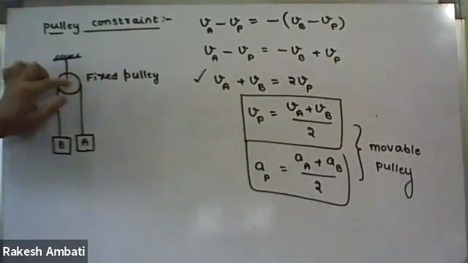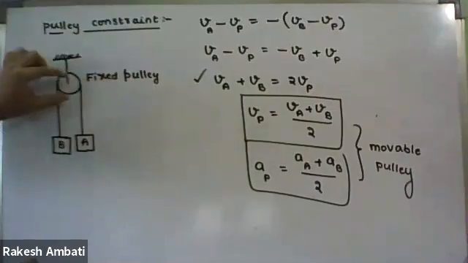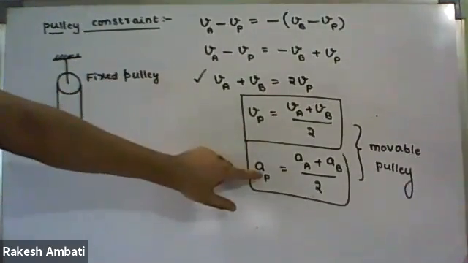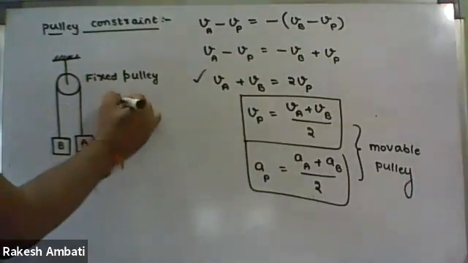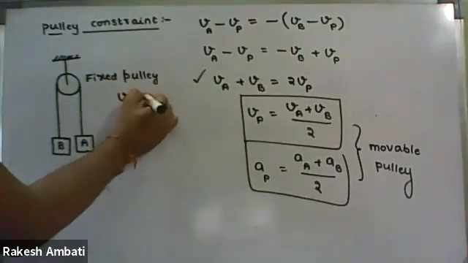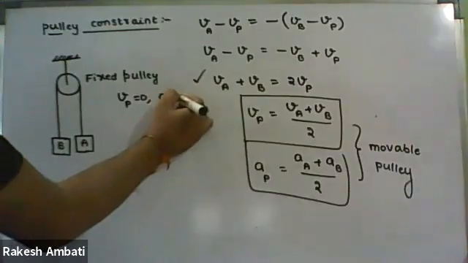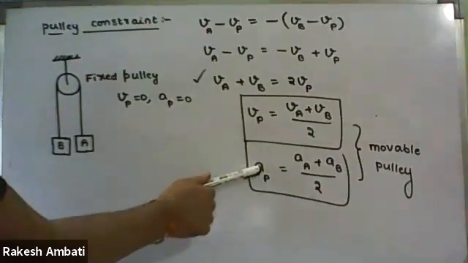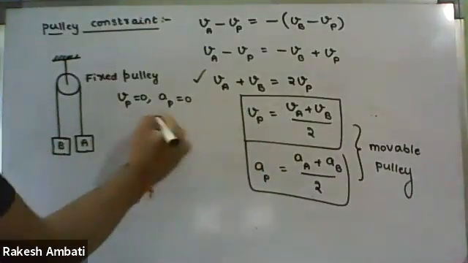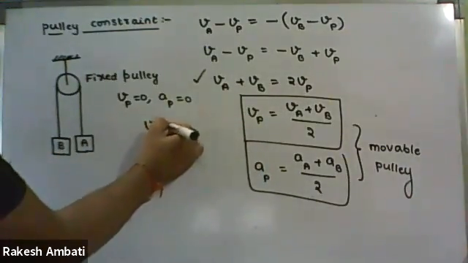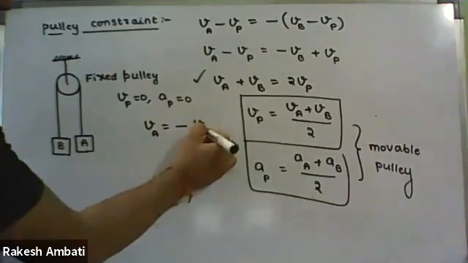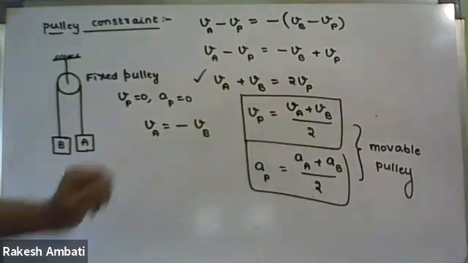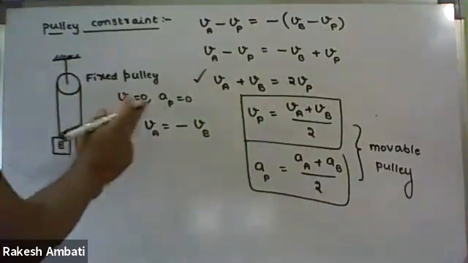In the case of a fixed pulley, this pulley is fixed, so the VP value is 0 and the AP value is also 0. If VP and AP become 0, now this equation becomes VA equal to minus VB. If the VP value is 0, you simplify it. Now we get VA equal to minus VB.